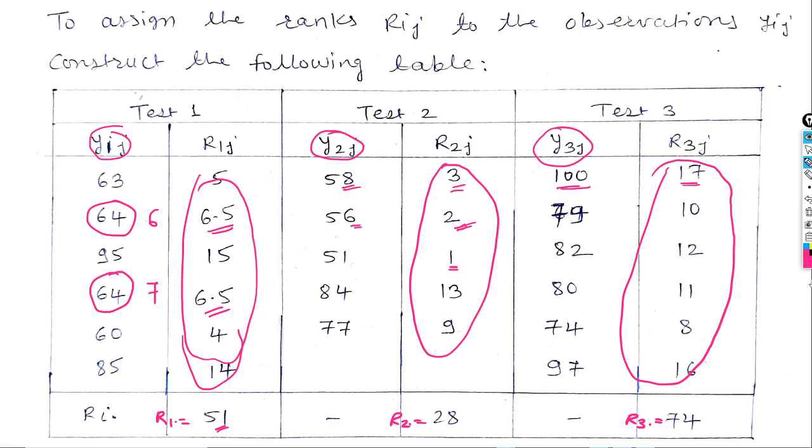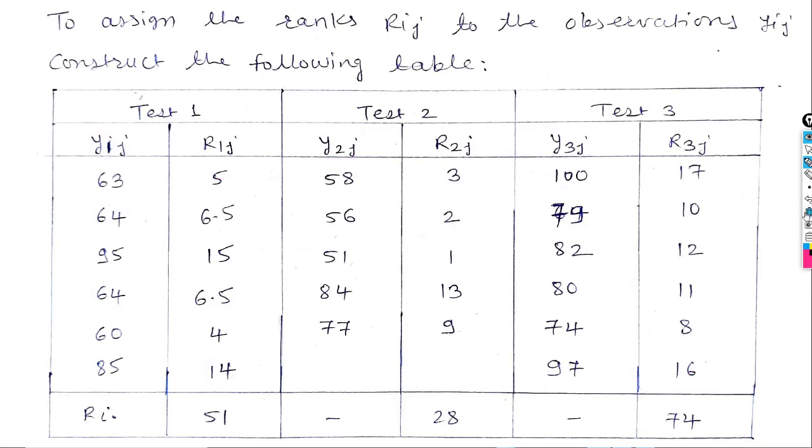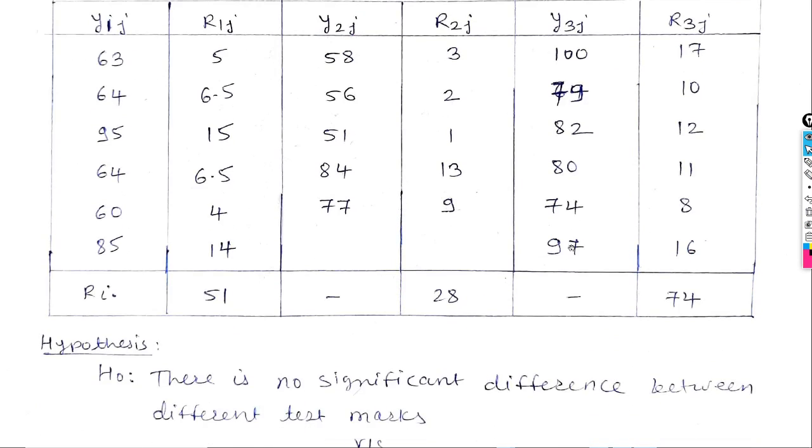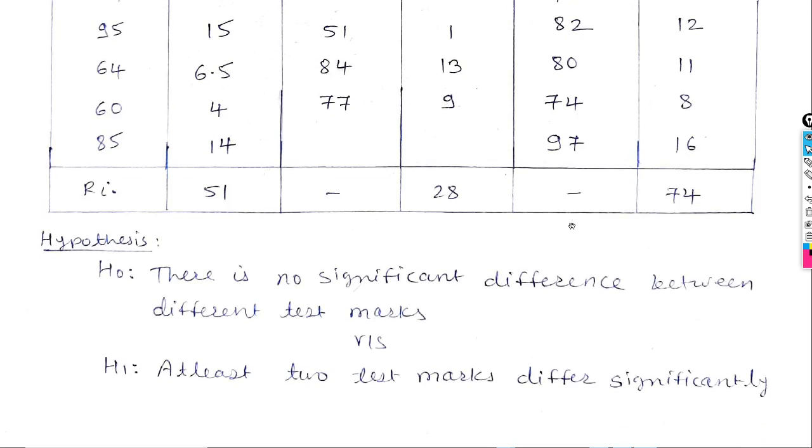After finding this, here there are ties. So use the formula for ties of the Kruskal-Wallis test. But before that, define the hypothesis.